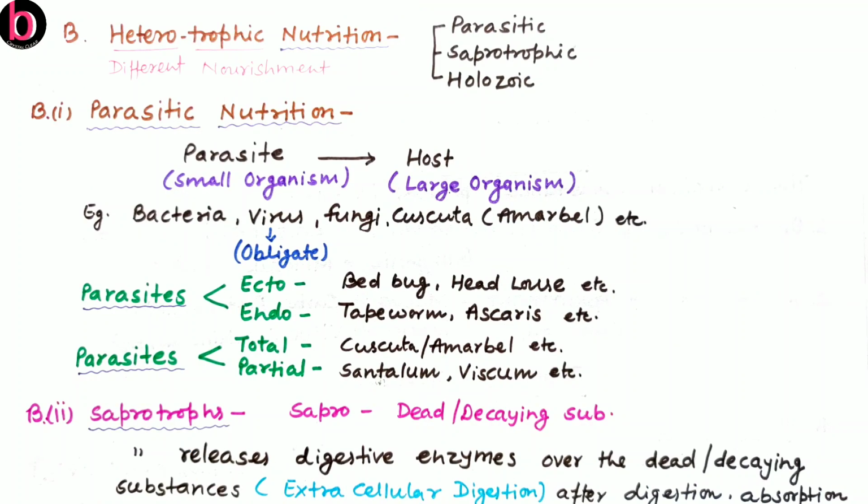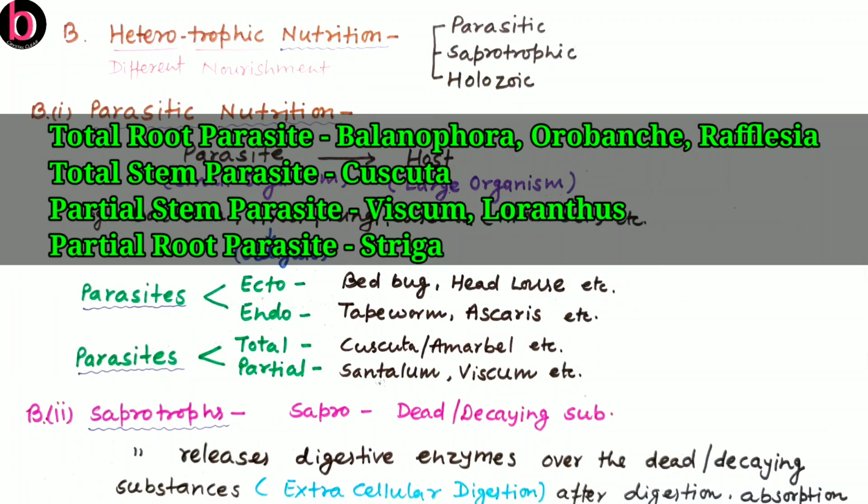These are the parasites which depend on their respective host, not fully but for a few needs, because they are green and photosynthetic in nature. Water and mineral requirements are fulfilled by their respective host, as given here. For example, Santalum, Viscum. There is further categorization of parasites on the basis of where they are present on the plant. They may be total root parasites, for example Orobanche, Balanophora, Rafflesia. Rafflesia is a very important example of a total root parasite.